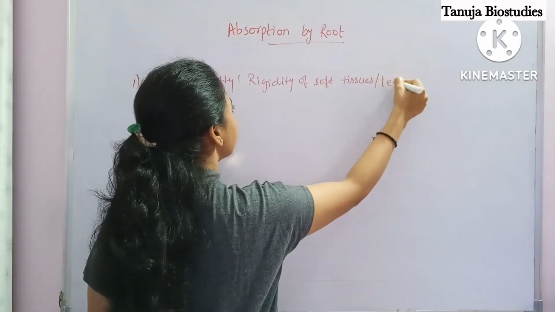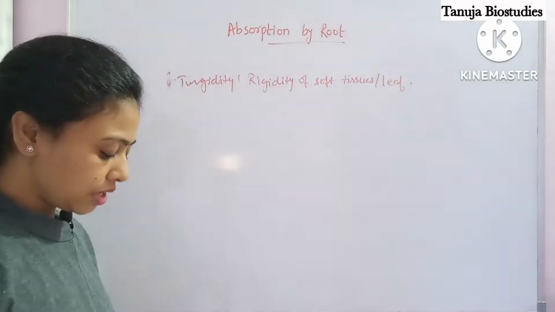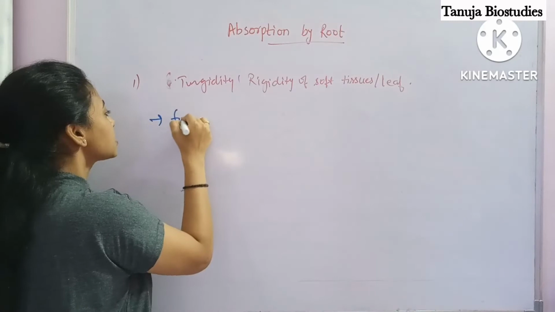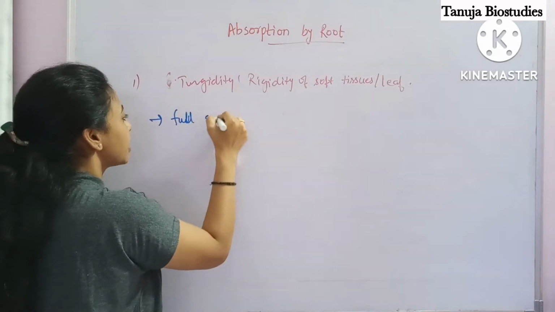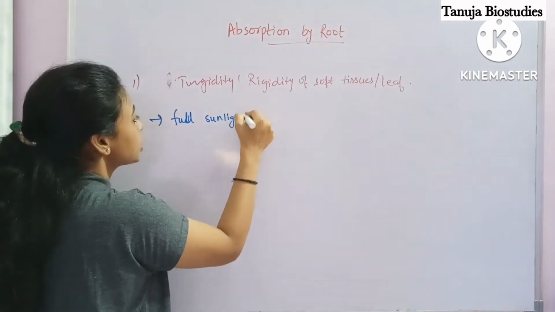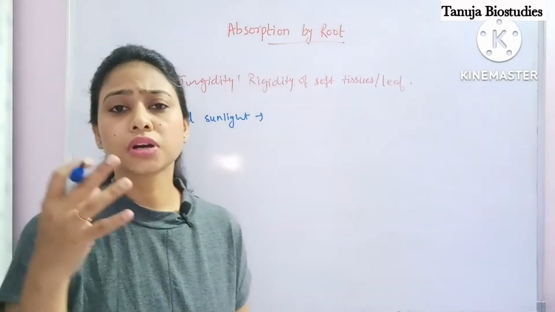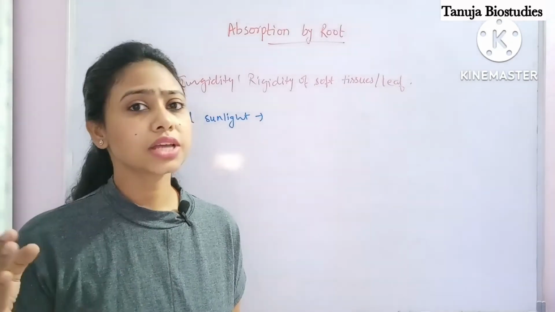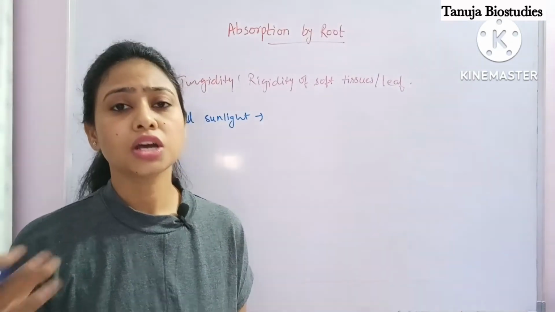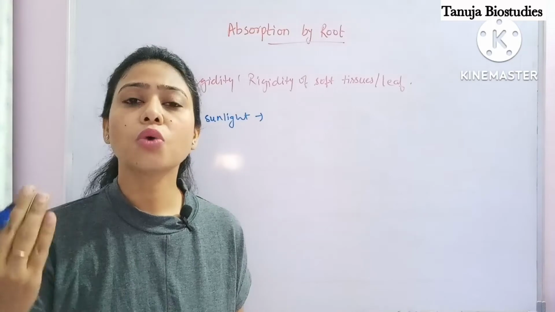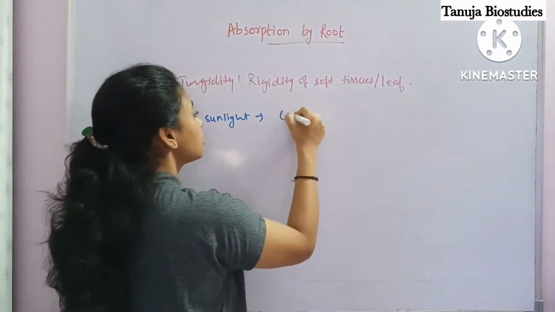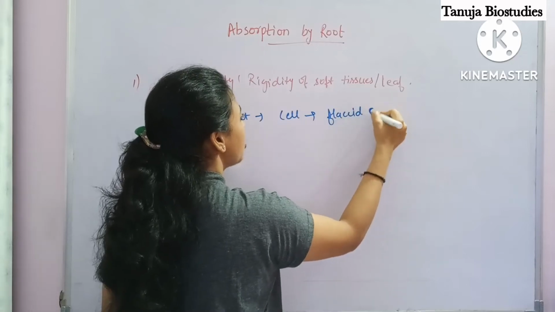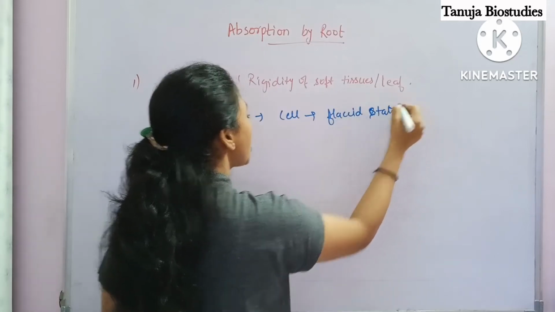like leaf. Okay, so what is happening in leaf? As you know, when there is full sunlight in the daytime, too much sunlight is exposed on the leaf, so water goes outside of the leaf through the stomata. So much water goes outside of the leaf, and in this condition the cell is in the flaccid state. Okay, because water has gone outside.